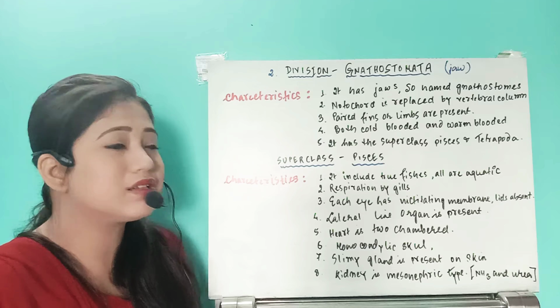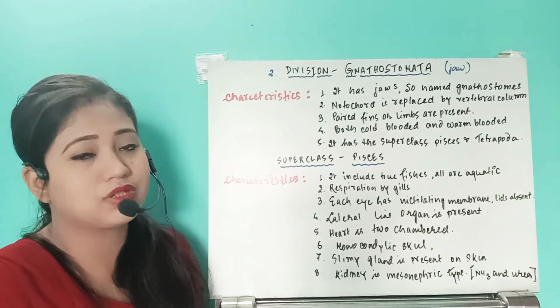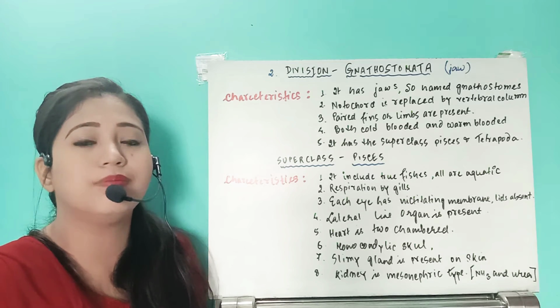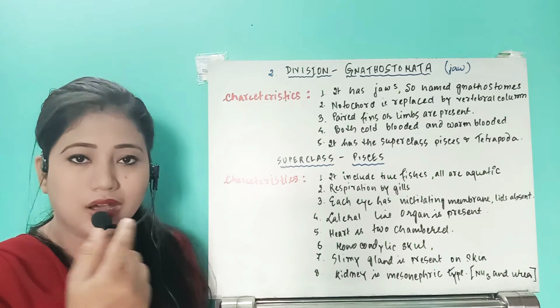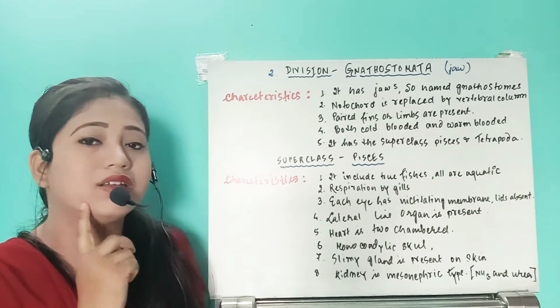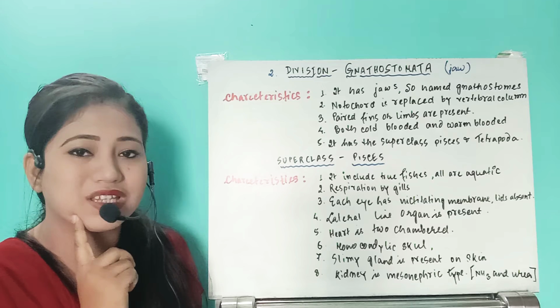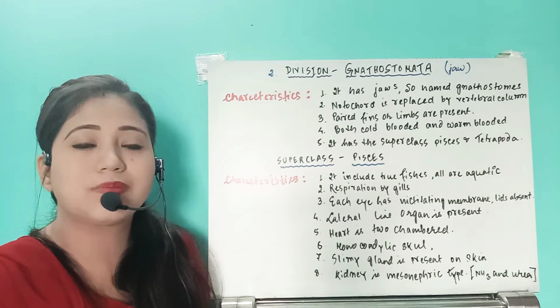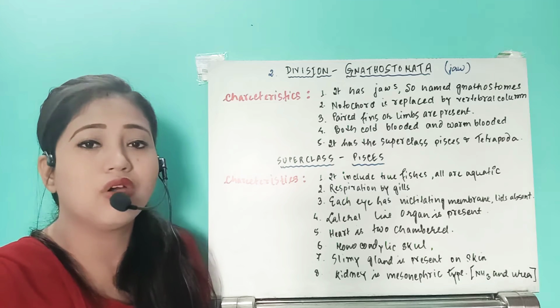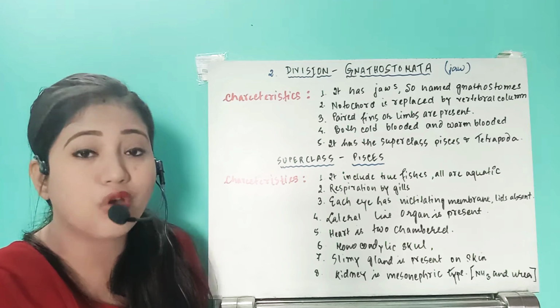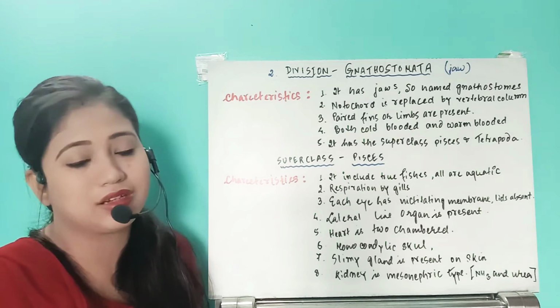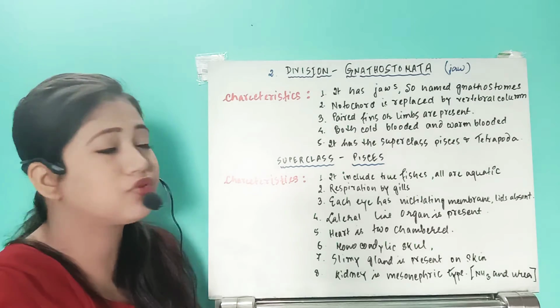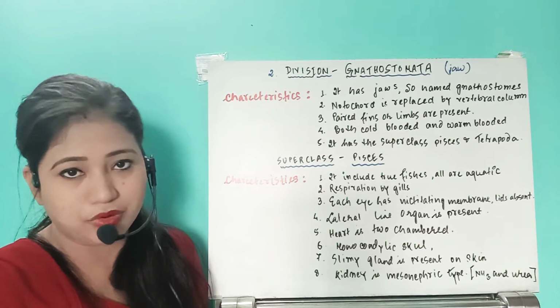But now in this division, that is gnathostomes, the organism's mouth will bear a proper maxilla and mandible. This one, the lower jaw, is known as mandible, and the upper jaw is known as maxilla. Because of the presence of maxilla and mandible, we become stronger so that we can tear the food, and that's why the gnathostomes can be predators also, right?